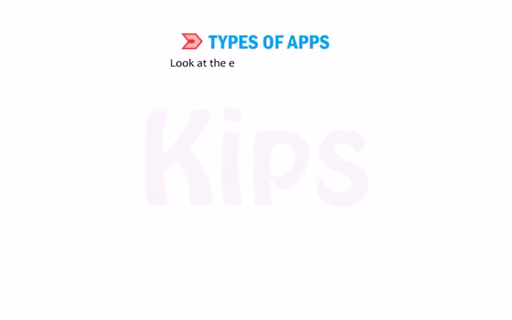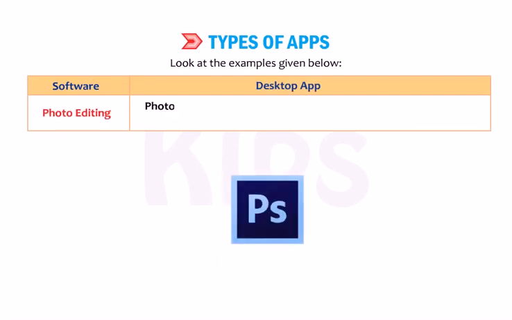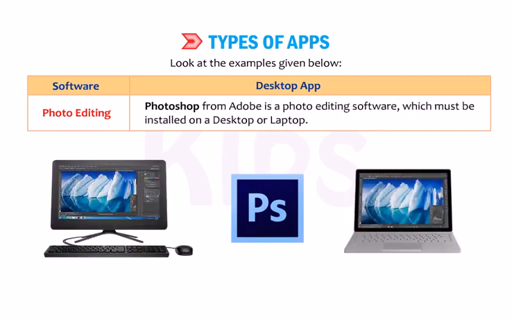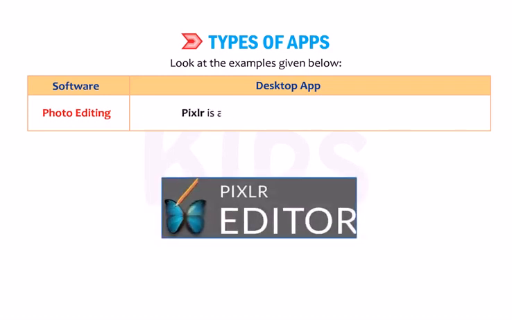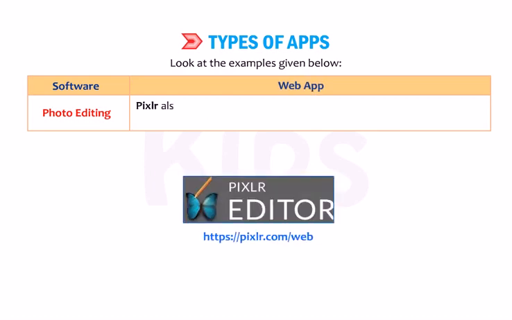Students, look at the examples given below. Software. Desktop app. Photo editing. Photoshop from Adobe is a photo editing software which must be installed on a desktop or laptop. Pixlr is a free photo editing tool for desktop. Web app. Pixlr also provides photo editing software as a web application available at